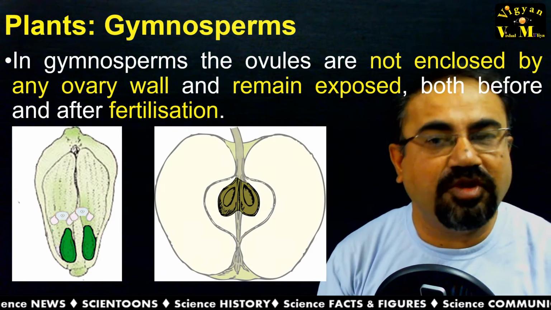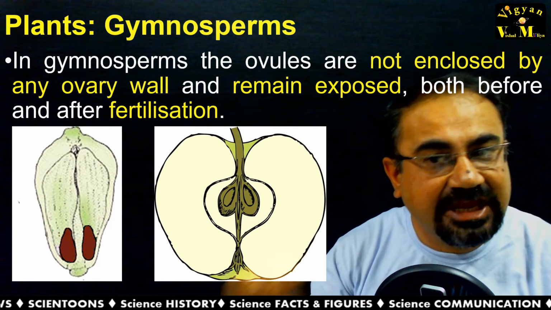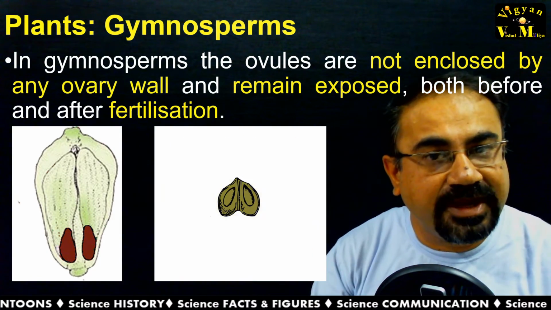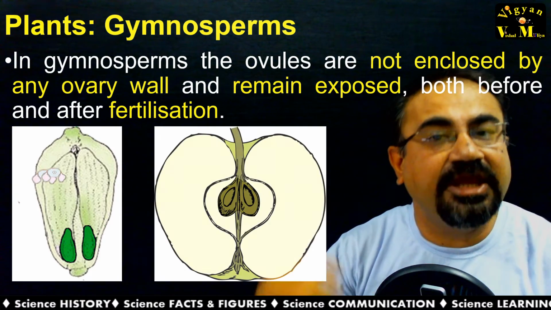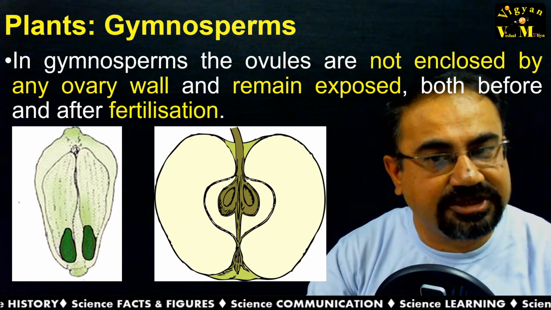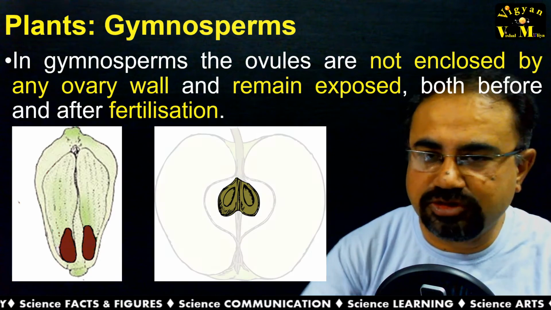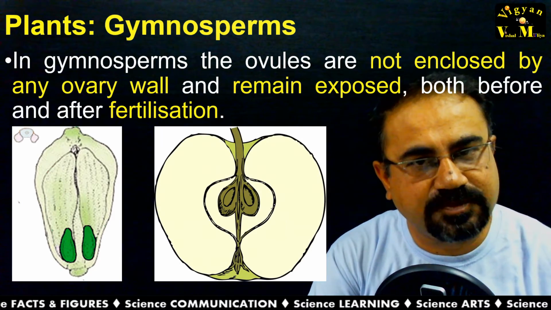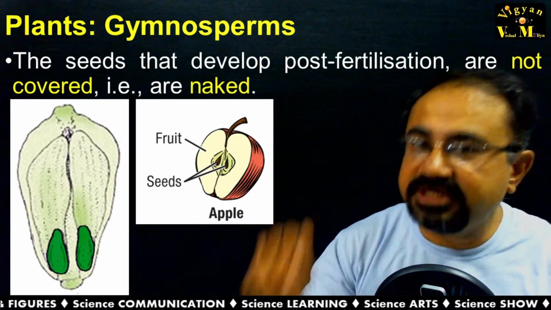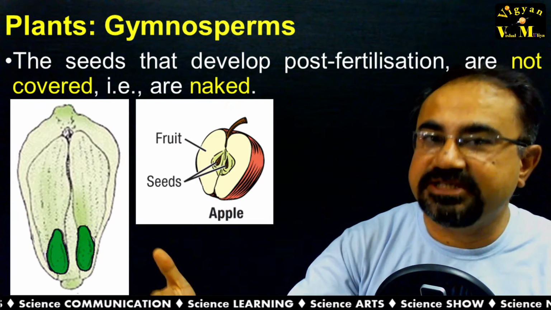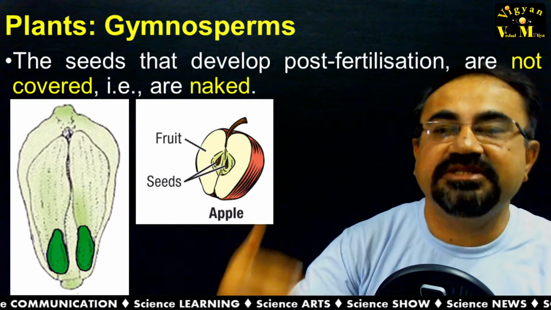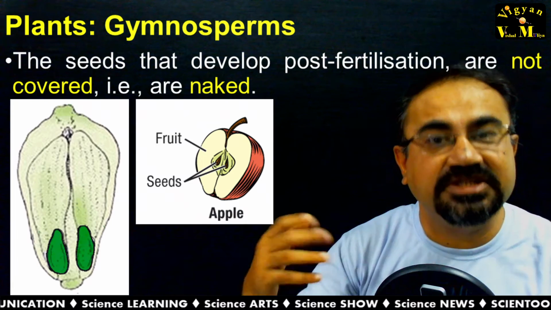The ovules remain exposed even after fertilization, and before fertilization also. The seeds, the post-fertilization development, are not covered, meaning naked.